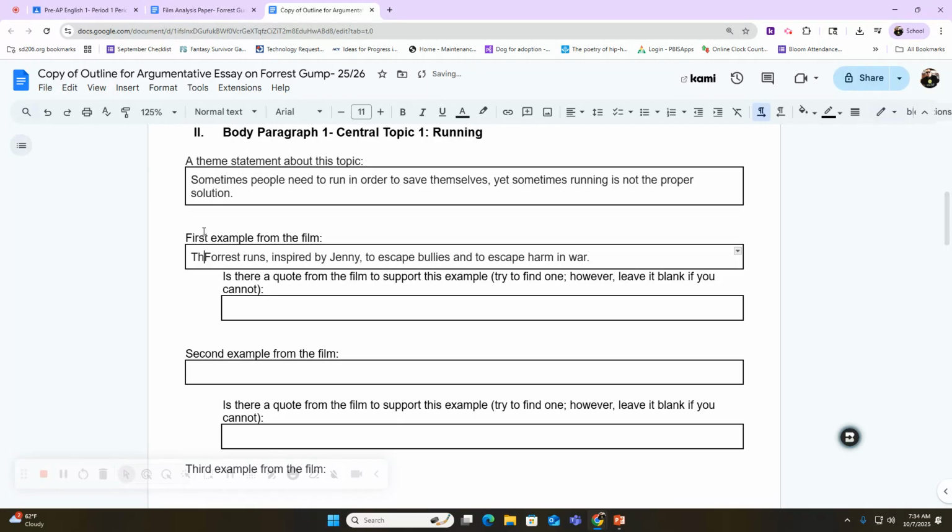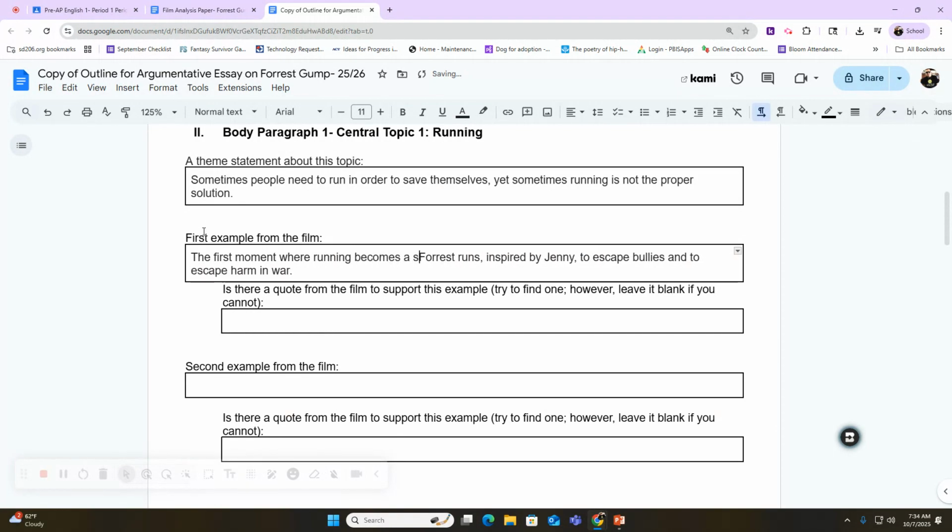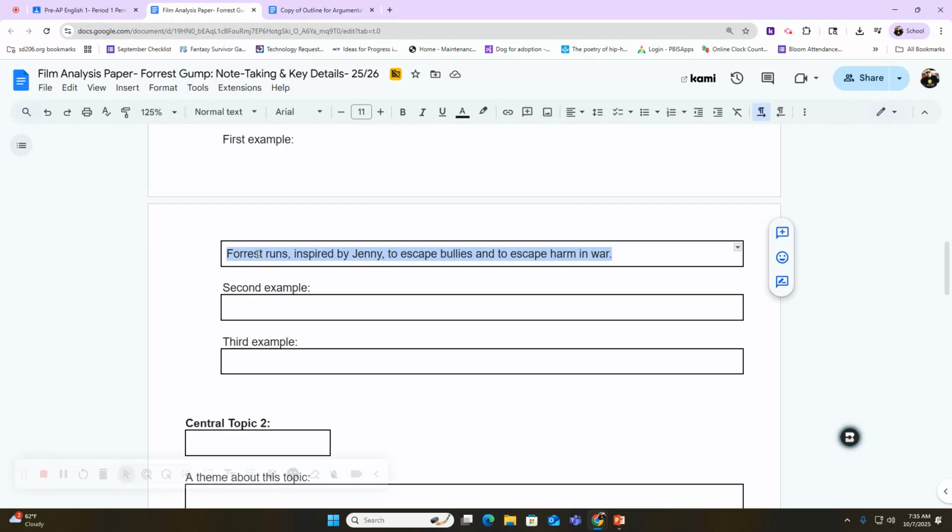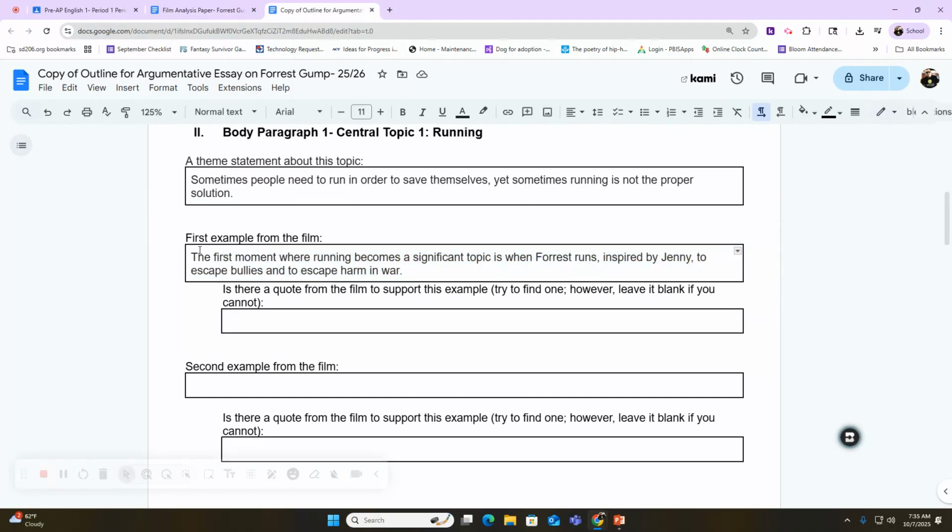I want to say something like, the first moment where running becomes a significant theme, or topic, is when Forrest runs, inspired by Jenny to escape bullies and to escape harm and war. So again, you want to just introduce the first moment that we're talking about. So what I'd like you to do now is pause the video, go back and grab your first example and put it right here where it says first example.